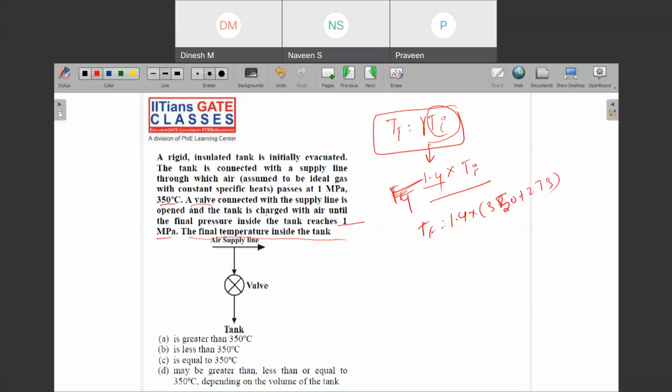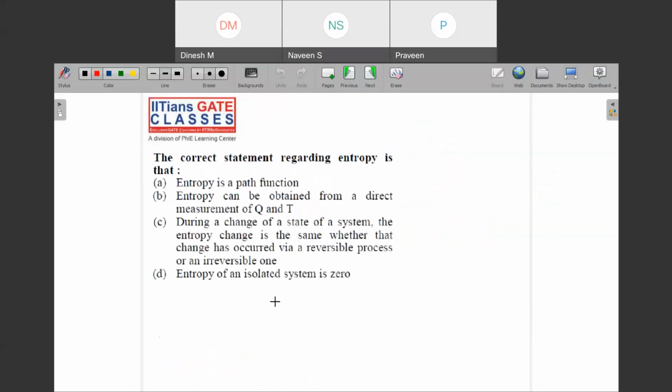So can you see that this is automatically higher, greater than 350 degrees Celsius? So there is no need to derive that equation; sitting in the exam hall, it will be very difficult for you to derive it. So you will have to keep these things in mind, okay? Then only we will be able to solve the questions in the exam.